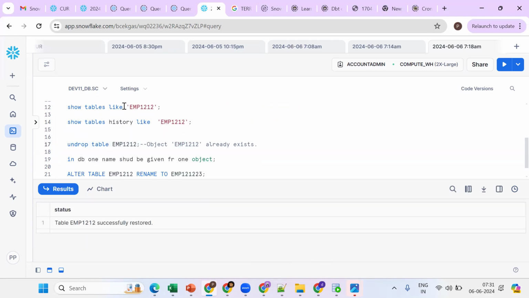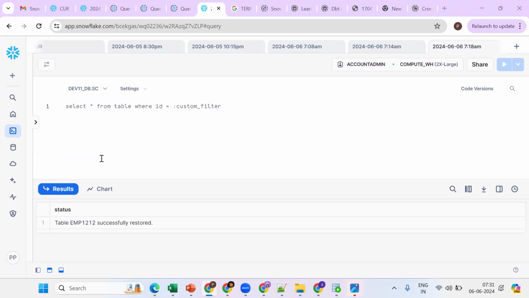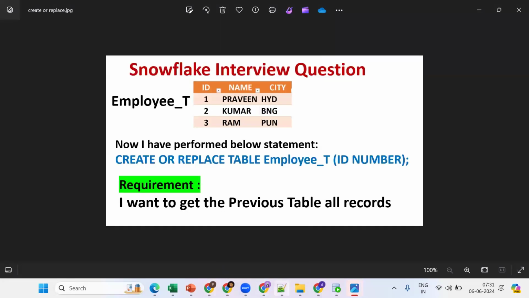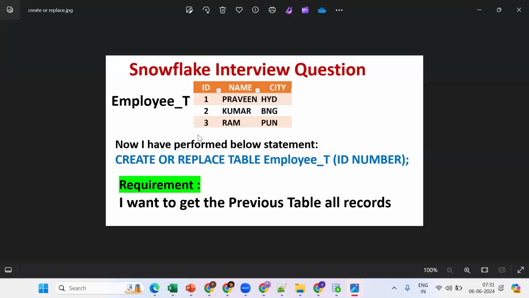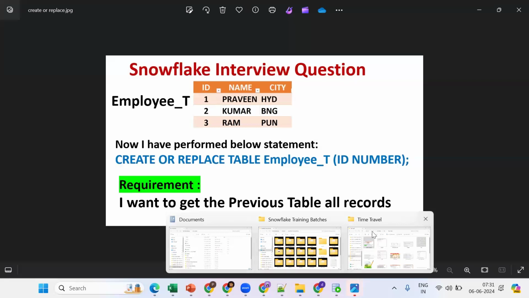Okay, see, the point is that in a database, one name should be given for only one object. If I undrop now, the same name is already taken by another object. So first we should alter this table with a different name, then go for the undrop keyword. Got the point? This is very, very important, because the rule is that one name should be given for only one object. So first rename this table with a different name and then undrop. Same concept.